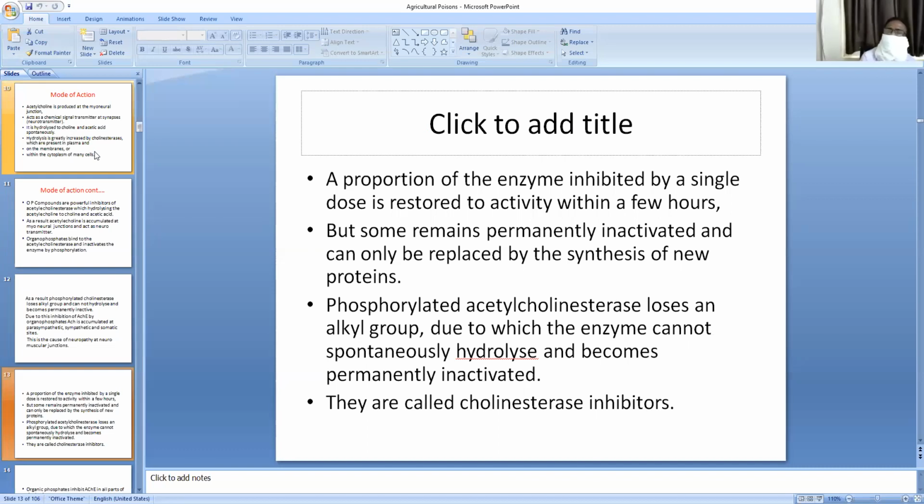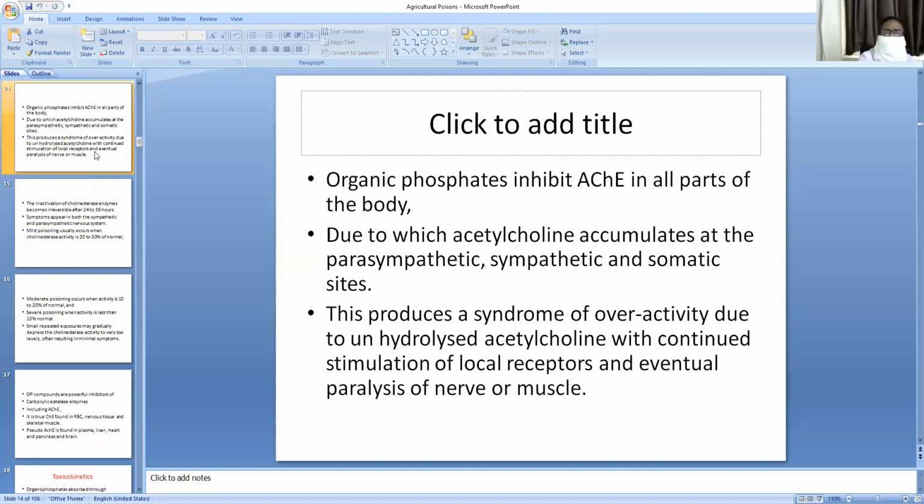If the person ingested a small dose, it may recover, but some remains permanently inactivated, inhibiting the hydrolysis of acetylcholine. As I told you, the phosphorylated acetylcholinesterase loses an alkyl group and is inactivated. Organophosphates inhibit acetylcholinesterase in all parts of the body, due to which acetylcholine accumulates at the parasympathetic, sympathetic and somatic sites.